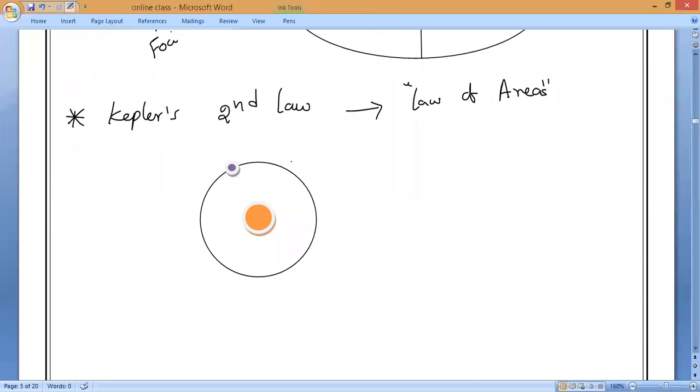Equal. You might imagine the planet is here, or here, or here. Wherever the planet is revolving around the sun, is the distance between the sun and the planet always the same or different?